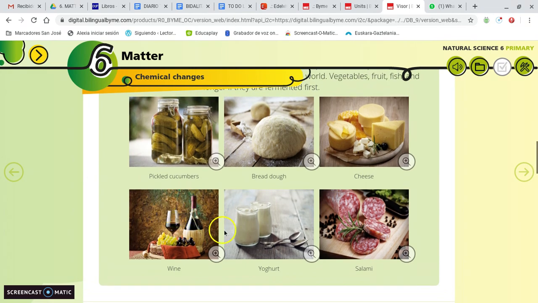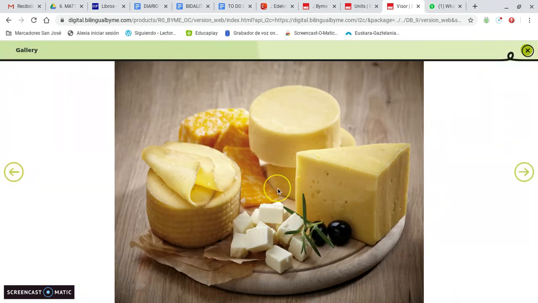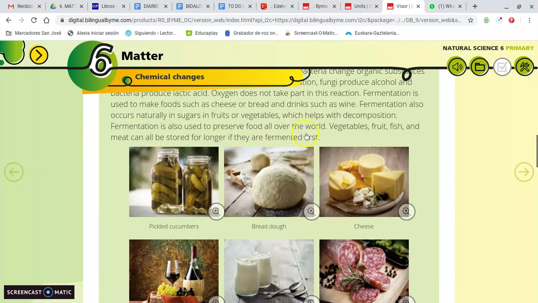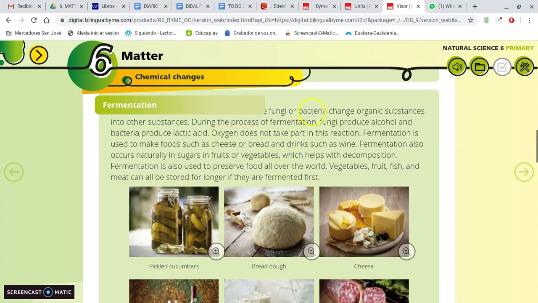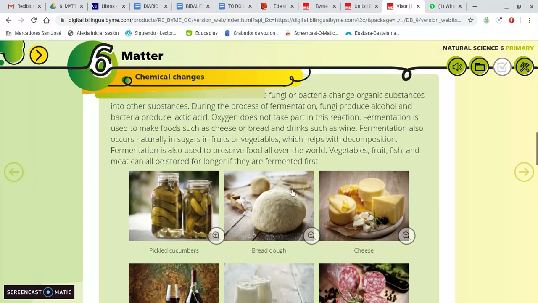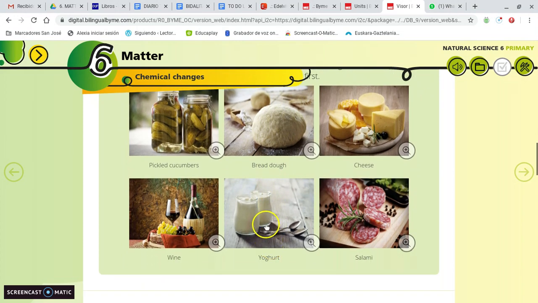Another example is cheese and yogurt. Yes, if we use milk and we put some bacteria in the milk, we get a different substance. We change those atoms and we get yogurt.